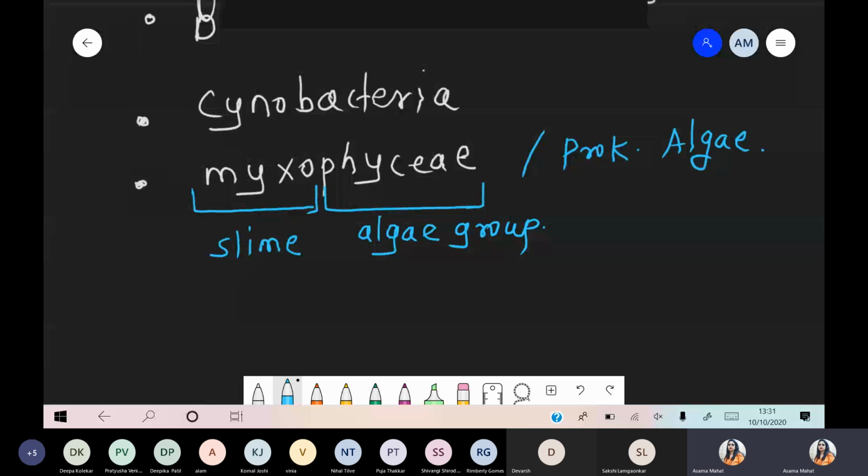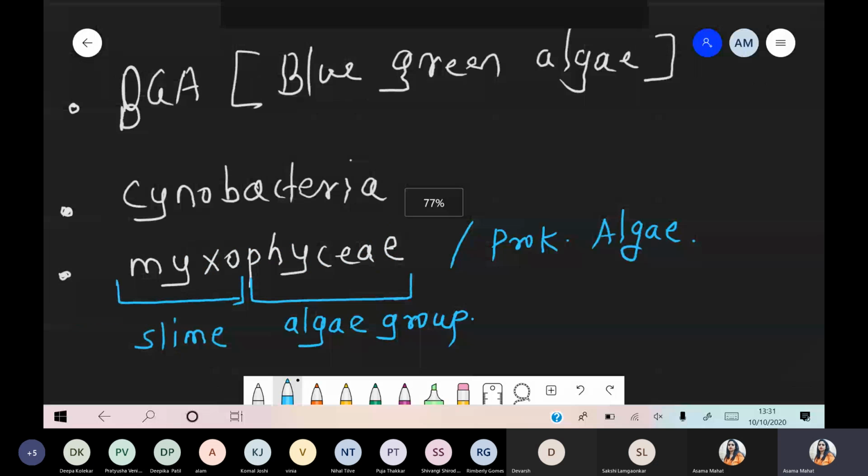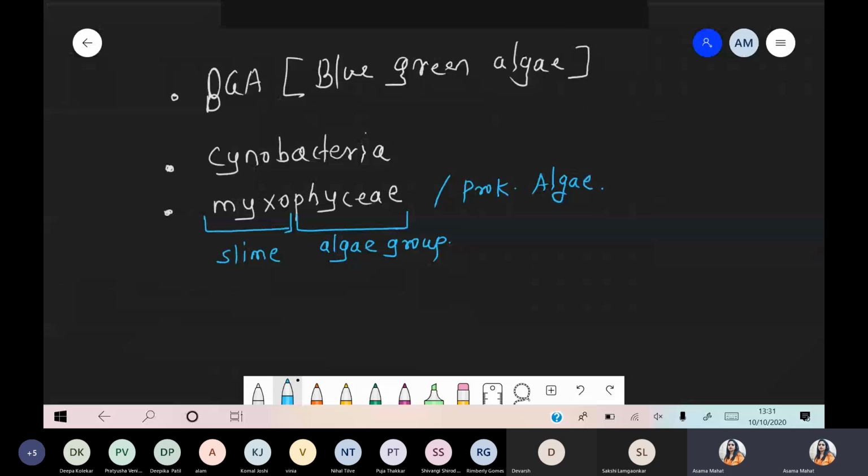So we see different names for BGA, for cyanobacteria, or Myxophyceae.